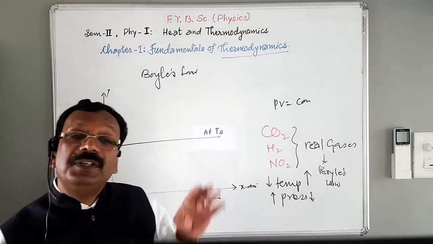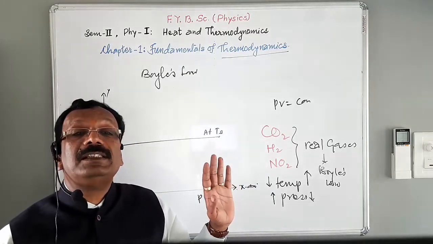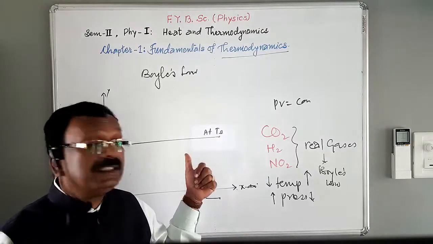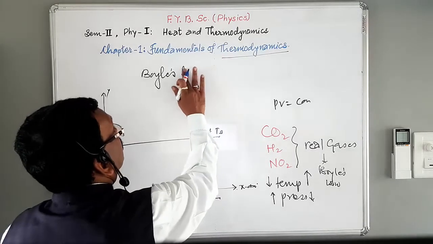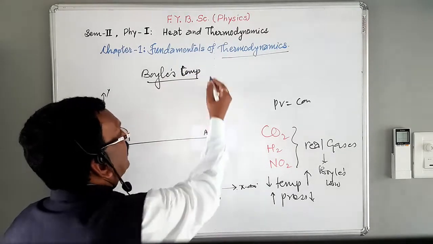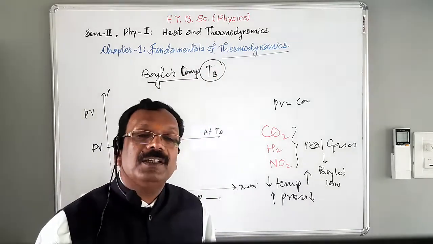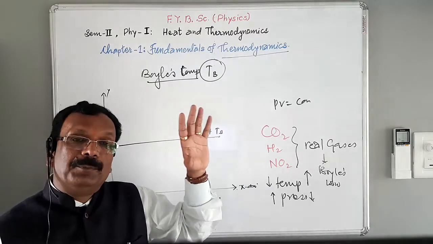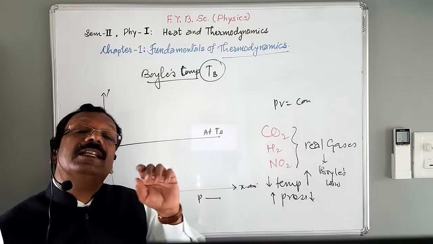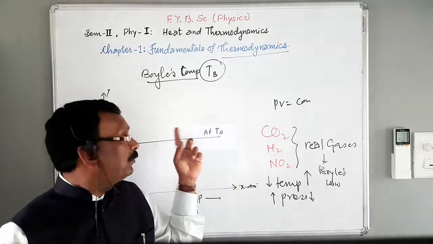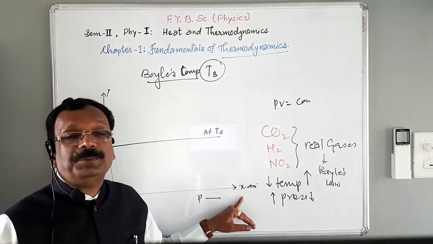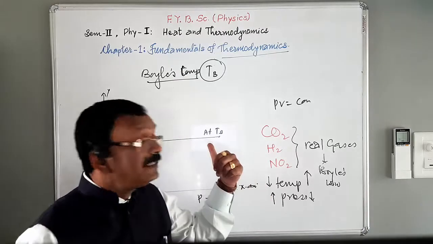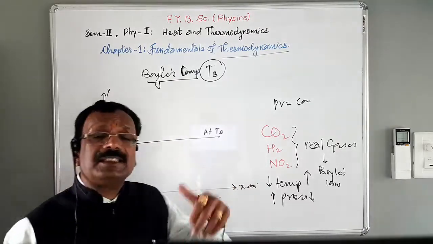Then we can say that for every gas there is a certain temperature at which the product PV is independent of the pressure and Boyle's law is obeyed. This temperature is known as Boyle's temperature, TB. What is Boyle's temperature? Very simple. For every gas there is a certain temperature at which the product PV is independent of pressure P, and the gas obeys Boyle's law, and this temperature is called Boyle's temperature. This is the characteristic of each gas.